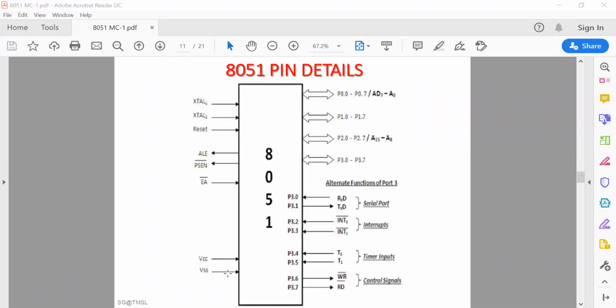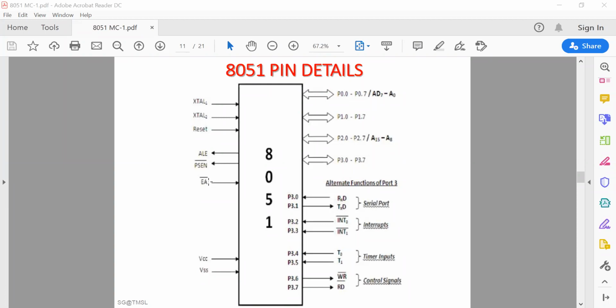There are two pins called VCC and ground. Then EA bar, the external access pin, has a very important function. The function is that it is used to access the external memory. It decides whether the first 4 kilobytes of program memory space will be assigned to internal ROM or external ROM, because you have 4 kilobytes of internal ROM.